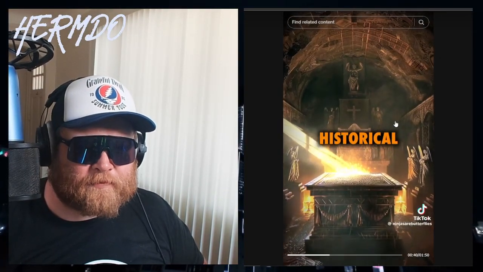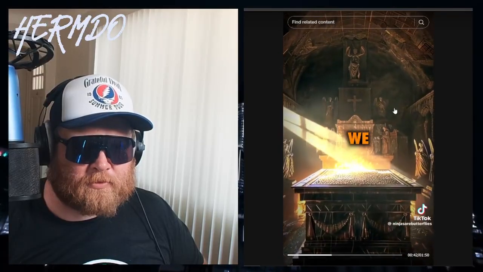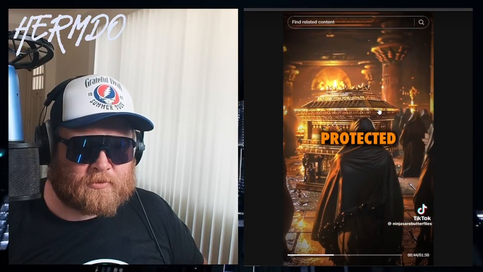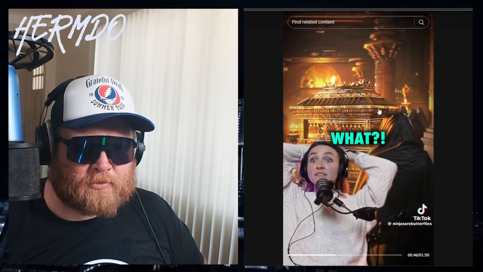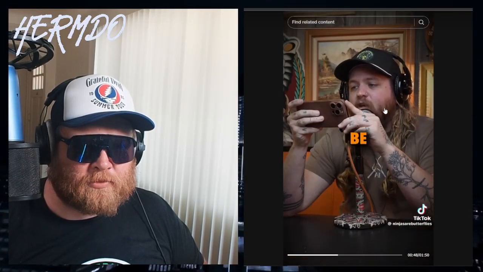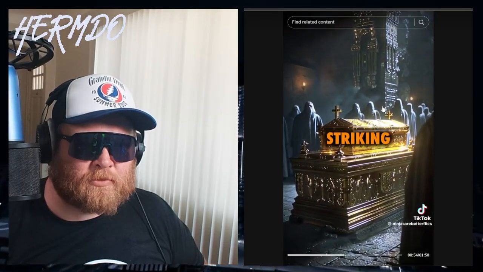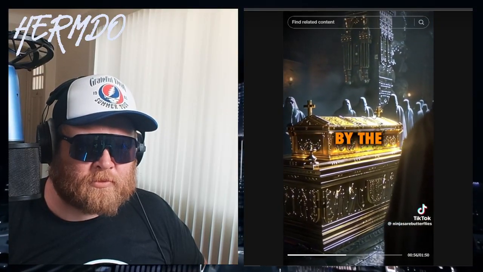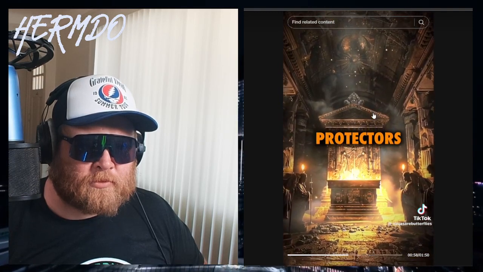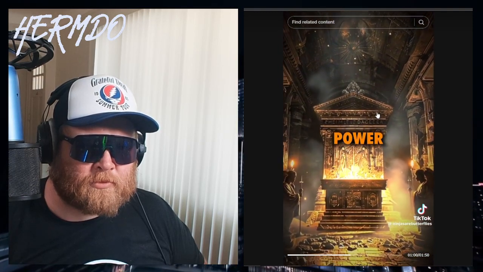Spirituality, lessons, and historical knowledge far beyond what we know. The target is protected by entities. What? This container cannot be opened until the time is deemed correct. Individuals opening the container by prying or striking are destroyed by the container's protectors through the use of a power unknown to us. That is a CIA document.